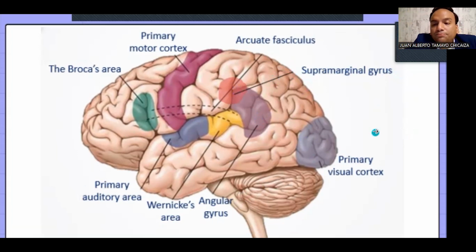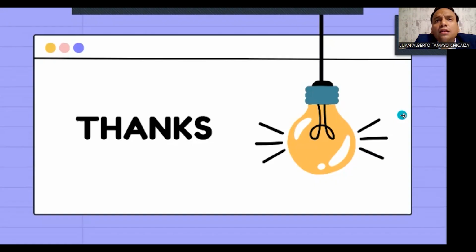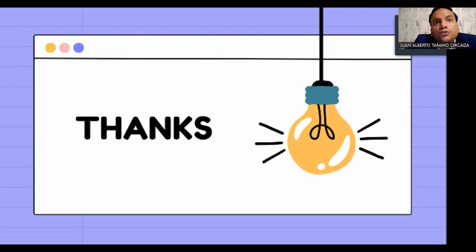So as you could see, we have a lot of different areas of the brain, which as teachers are very useful because that way we can see what's going on with the students, right? Most of the time, we tend to just give a class, but it's a priority to see what's going on in them. So that's it for today. Thank you very much.